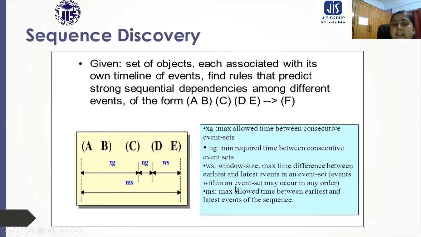Events within an event set may occur in any order. And ms is the maximum allowed time between the earliest and the latest event in the sequence. With the help of all these parameters, we discover a sequence, that is, after which event, which event is going to come.